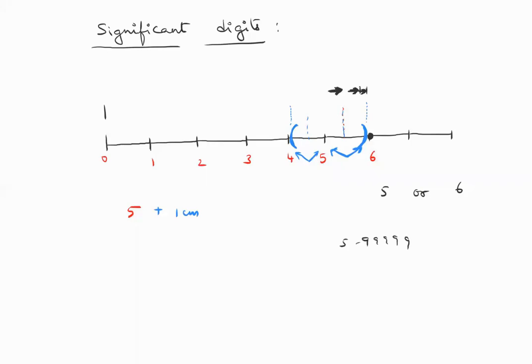5.9999999. This could also be the answer, right? So the maximum upper limit for this line could be 5 to 6, that is, 5 plus 1 centimeter is the maximum upper limit. Or what if you gave 5 because it was short of 5 and it didn't reach 5 yet?